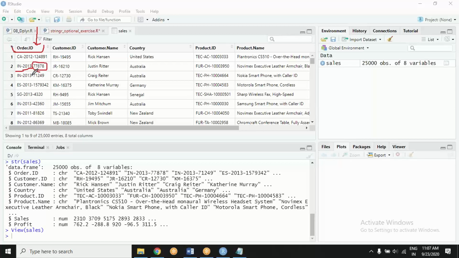We don't know really, but order ID is the unique ID they generate for each invoice, in a particular syntax. Customer ID comes next. It also follows a particular form. It starts with the initials of the customer: Rick Hanson, RH; Justin Ritter, JR; and then something random.